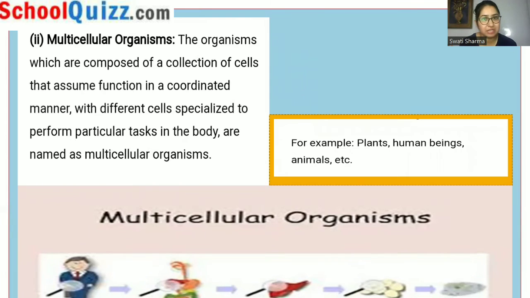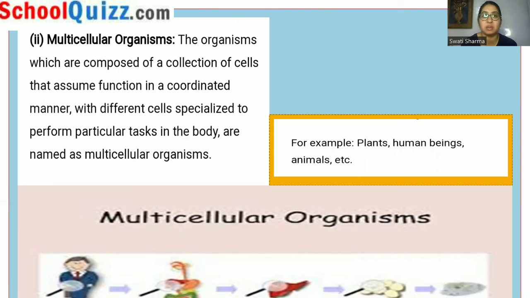Suppose we have a single cell. Various cells will combine, and the collection of cells will be known as a tissue. Tissues will combine to form an organ. So in short, organs are collections of tissues. Organs combine to form an organ system. So an organ system is basically a collection of various organs. Like, we can say the circulatory system, the excretory system, the nervous system. In that way, the organ system will be formed, and organ systems will form a total organism.